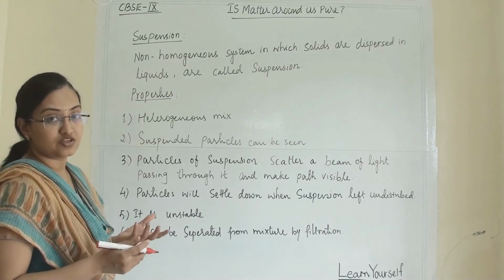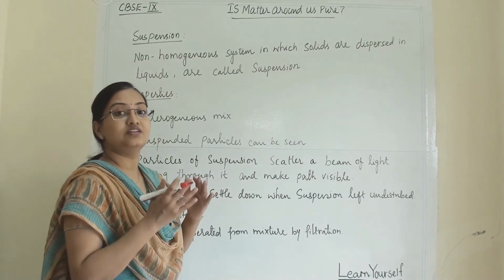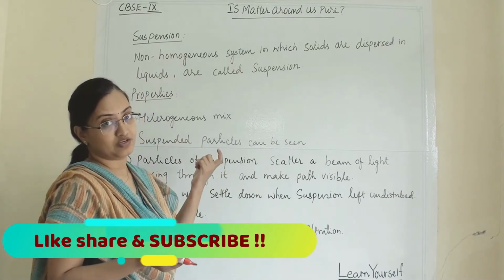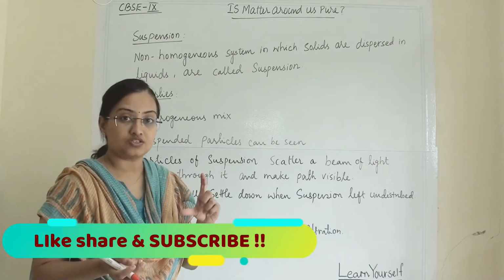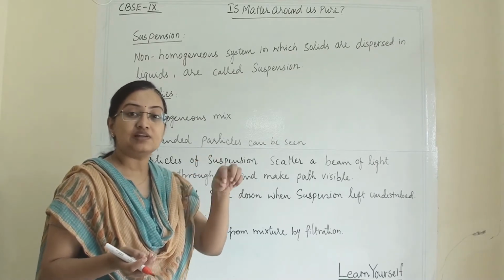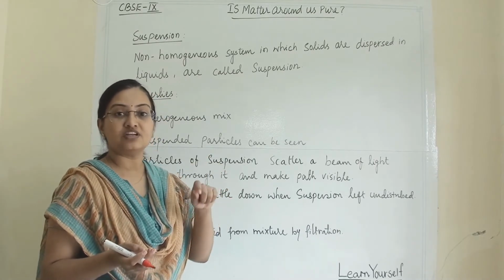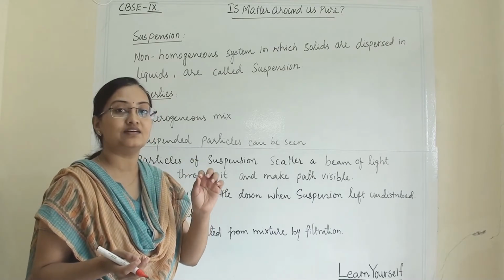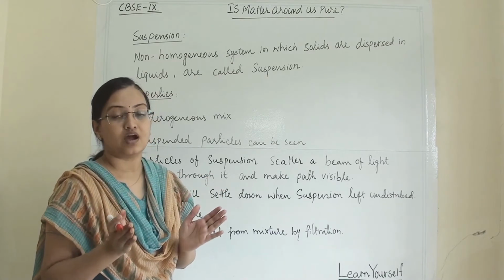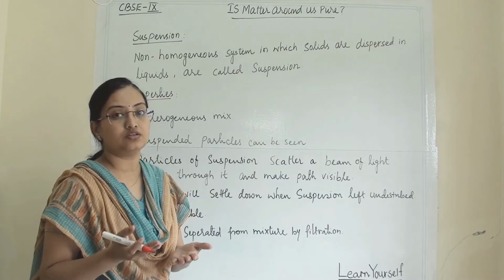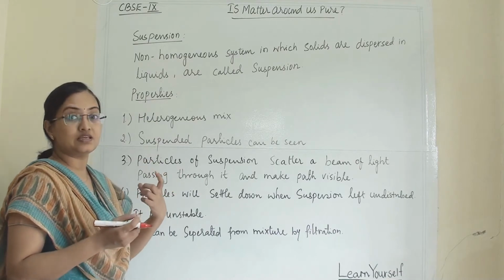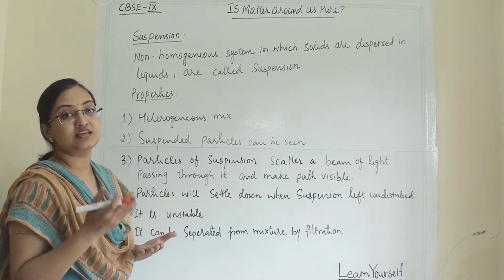Now what is a suspension? When a solute does not dissolve in a solvent, it forms a suspension. For example, if we add chalk dust to water, it will remain suspended in the water. Even if you stir it, you can see the particles with the naked eye and they will remain suspended. They will not dissolve. The way salt dissolves in water, the chalk dust will not dissolve. And whatever particles you can see, those particles are in a suspension.